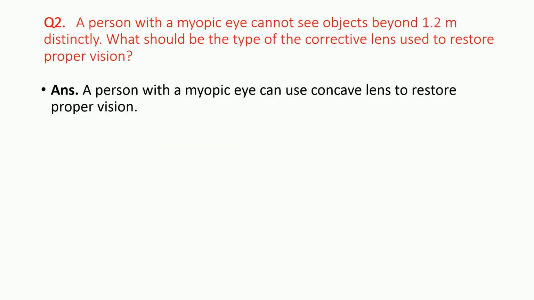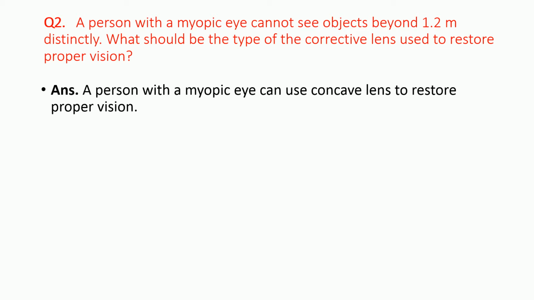Now we will move to the other question. A person with myopia, you know that it is short-sightedness, that is near-sightedness. We can see objects which are very near to us, but we cannot see faraway objects. Now, the person cannot see objects beyond 1.2 meter. Up to 1.2 meter the objects can be seen. Beyond that, it is not possible to see distinctly.